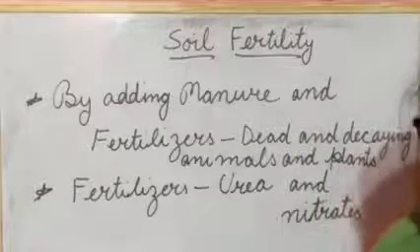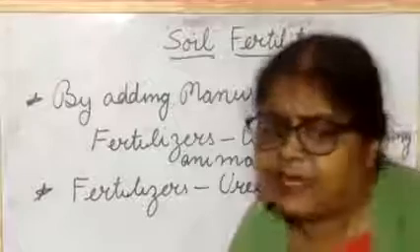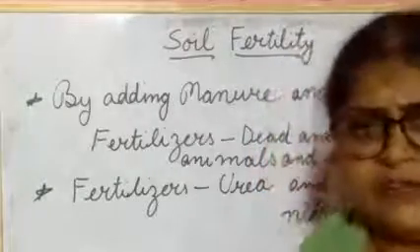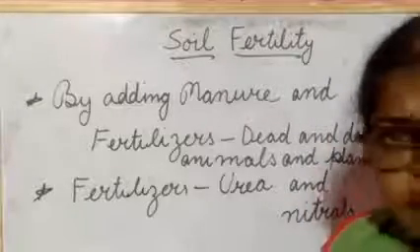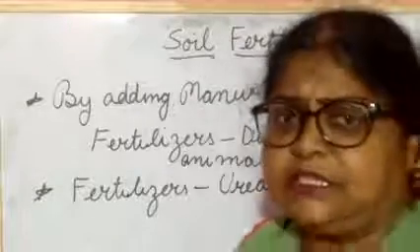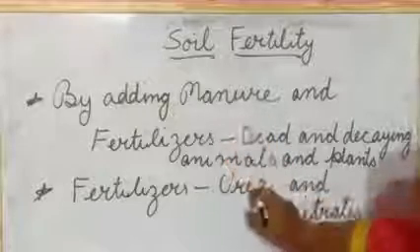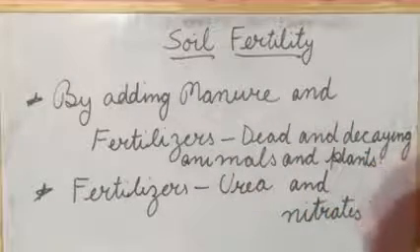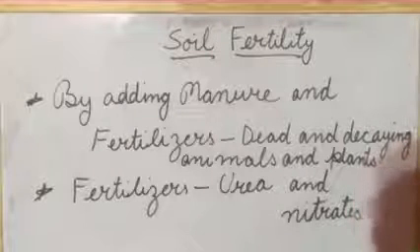If fertility is not there, crops will not grow, and we will not get anything to eat, so it is very difficult for us to live. So for increasing soil fertility, we will take these steps: number 1, by adding manure, and number 2, by adding fertilizers.